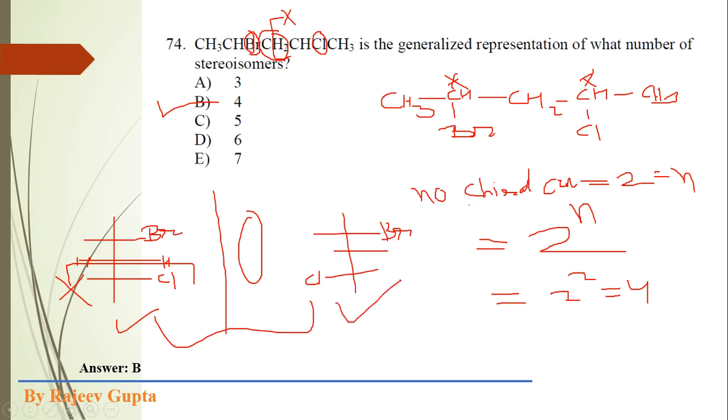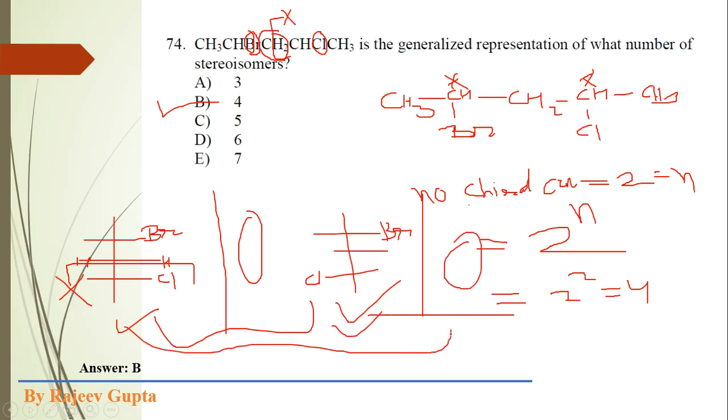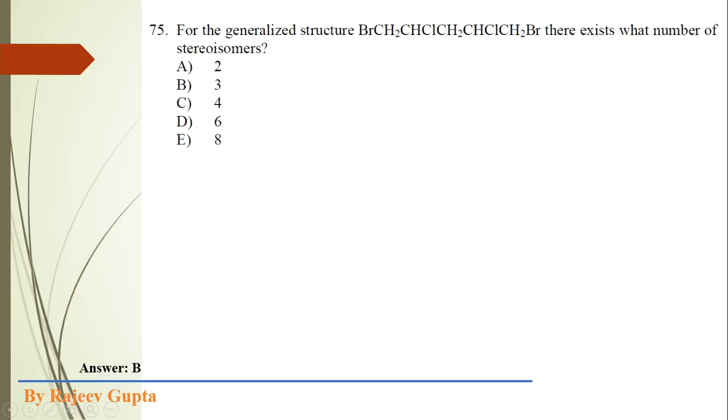This molecule is also chiral because no plane of symmetry is possible, so its mirror image will be its enantiomer. So a total of 4 stereoisomers are possible for this given structure. Our option B is correct, and all the 4 isomers are optically active.